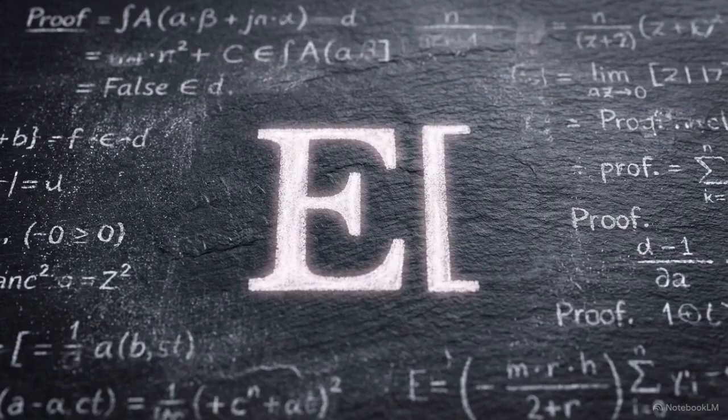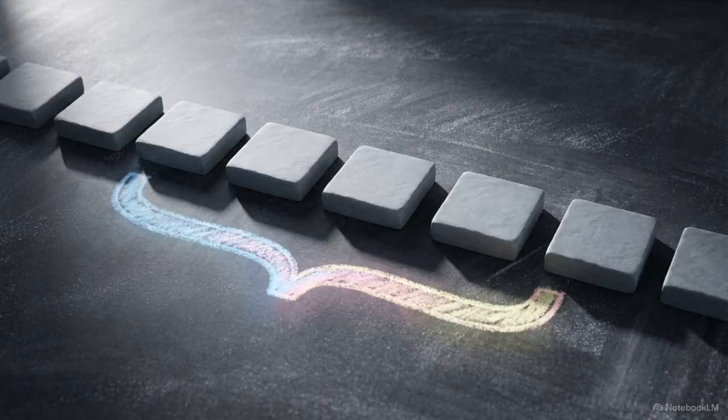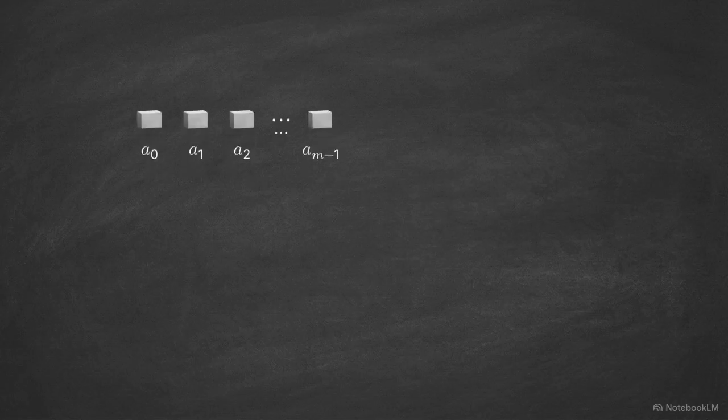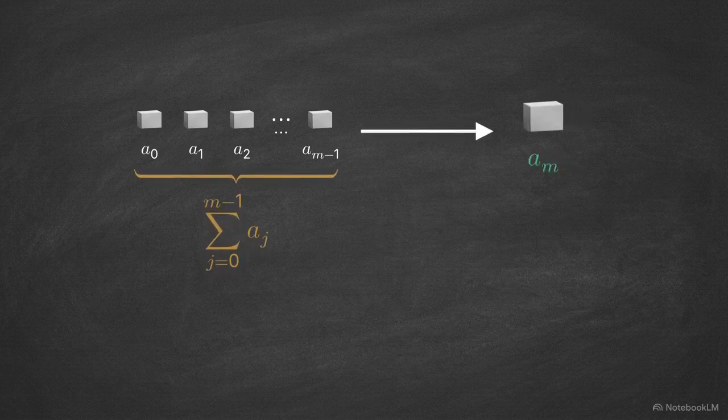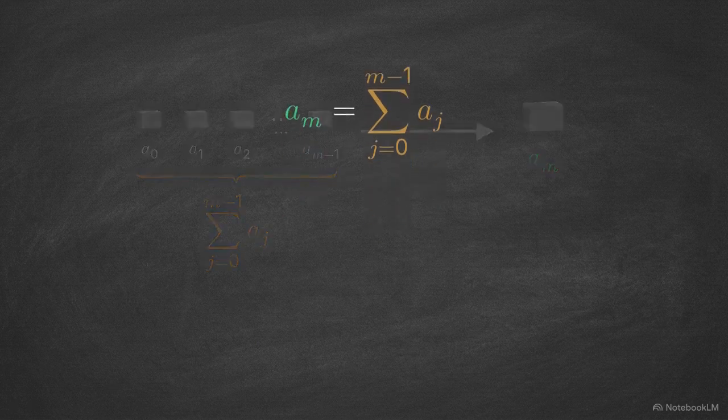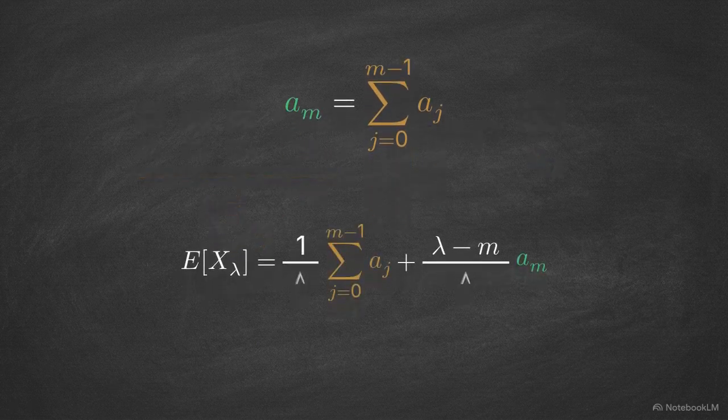With our discrete probability distributions established, we can calculate the expected value for a randomized variable generated by this process. We apply this to an order m additive window. This is a sequence where the final term is defined as the exact sum of the m terms that immediately precede it. This is the raw formula for our expected value. It sums every term in our sequence, multiplied by their respective probabilities of occurring.